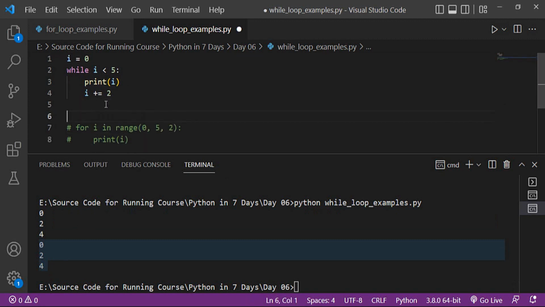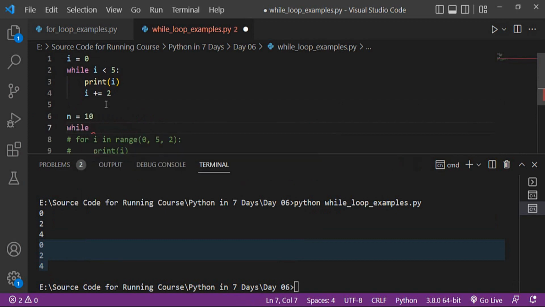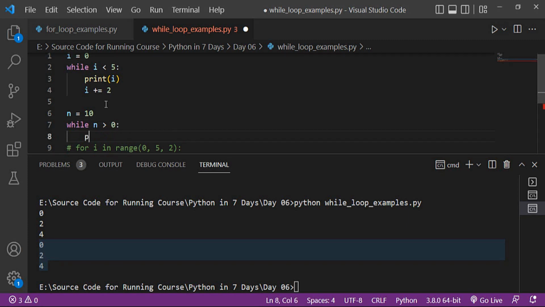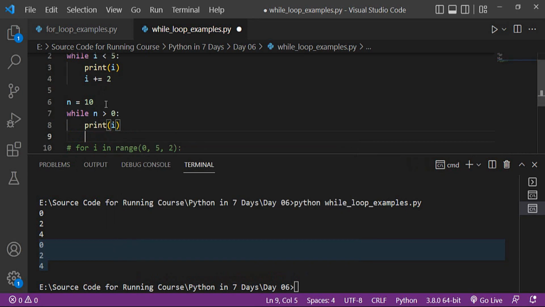Another example is a variable n equal to 10, and while n should be greater than 0, so the last number will be 1. Every time the number should be decreased. Now I will use a decrement operator, so that one is decreased from the current number.